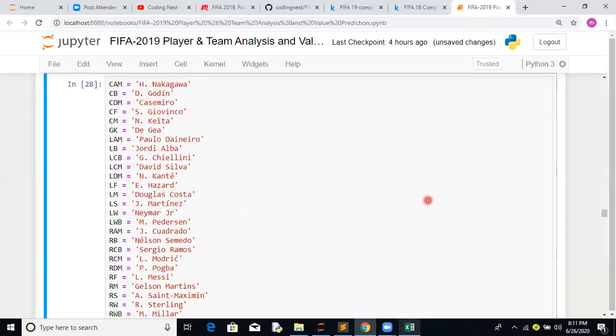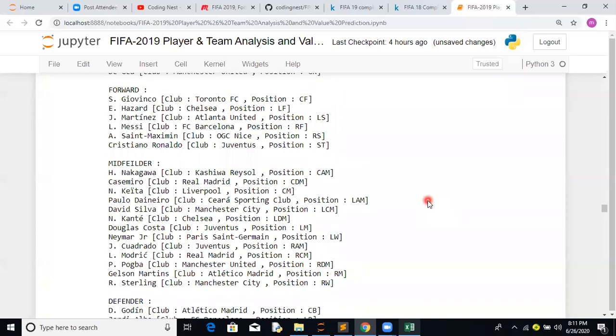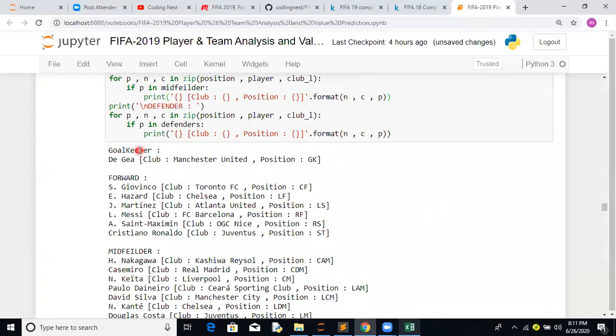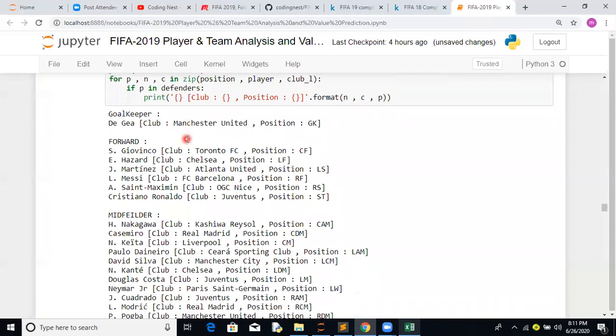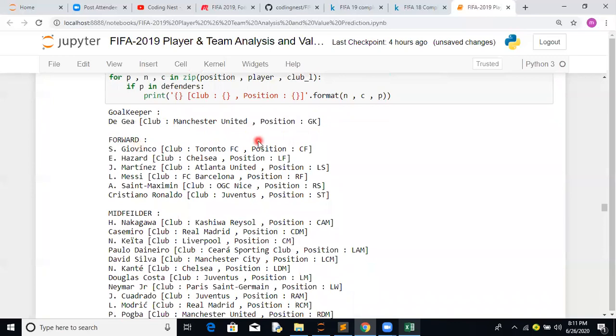So let's see what values we got. For the goalkeeper, the best is De Gea, who normally plays for Manchester United. He's a Spanish player. Forward, central forward, there are two CFs. He's a player who previously played for Arsenal, and now he's been traded to Toronto. Eden Hazard, currently, previously it was Chelsea.